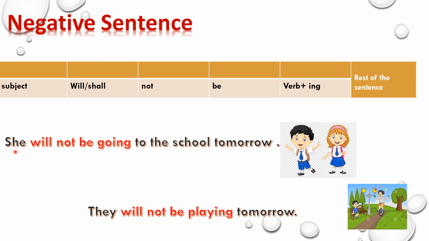For example, she will not be going to the school tomorrow. So she is your subject, will, auxiliary verb, then not because it is a negative sentence, we have added be plus verb plus ing and the rest of the sentence. And same with the other example, they will not be playing tomorrow.